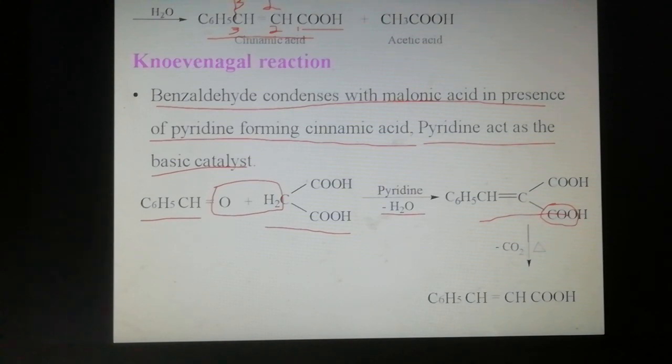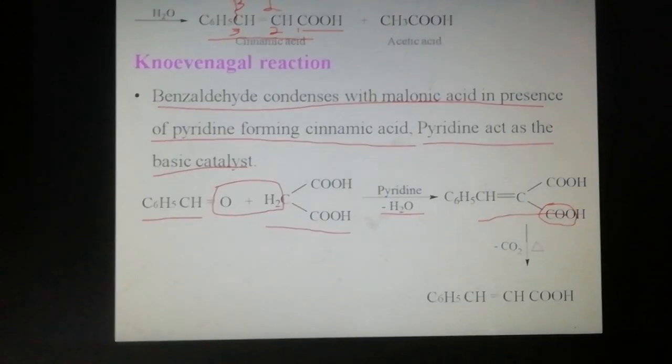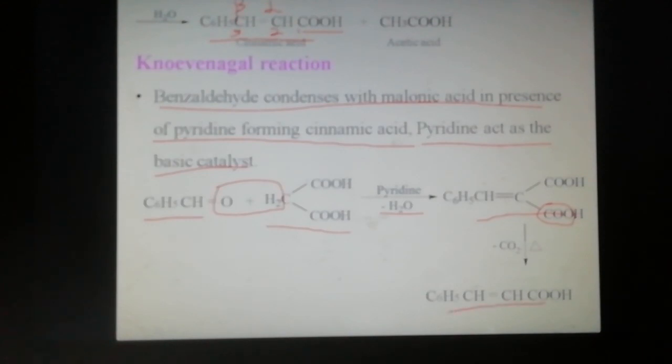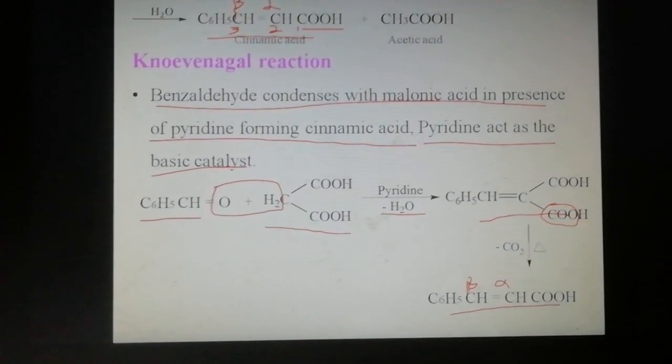The name of this compound is cinnamic acid, or alpha beta unsaturated acid. This is the alpha carbon, this is the beta carbon. Especially, cinnamic acid is the name of this product.